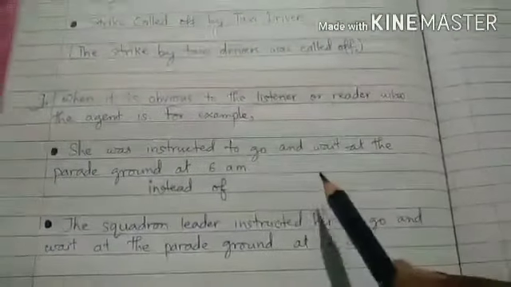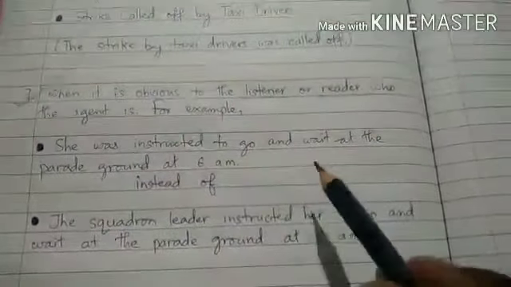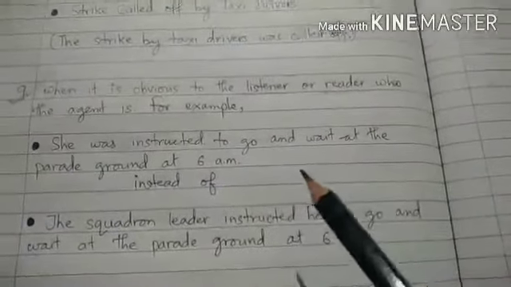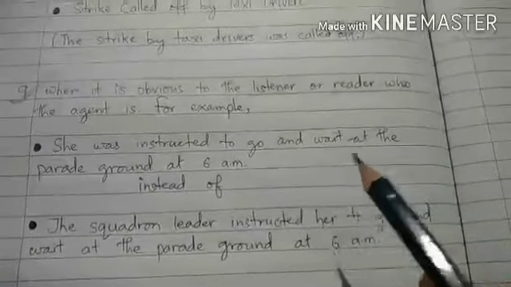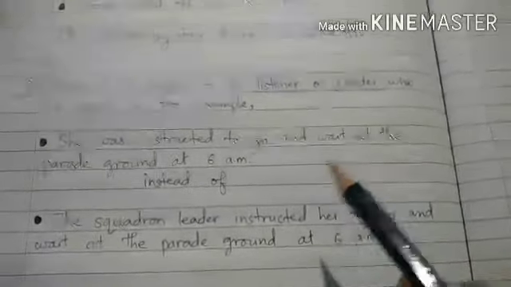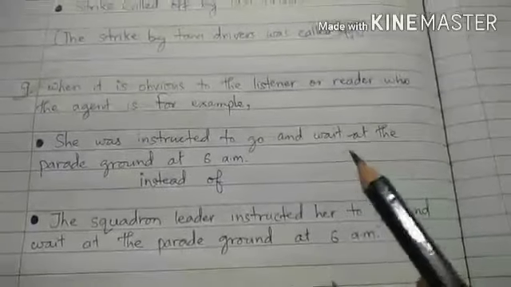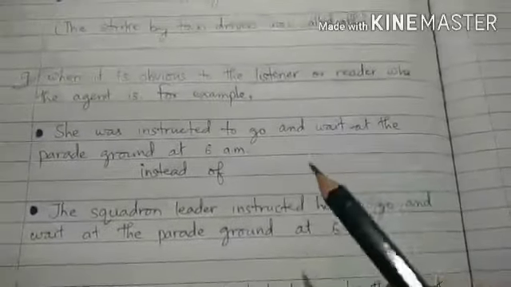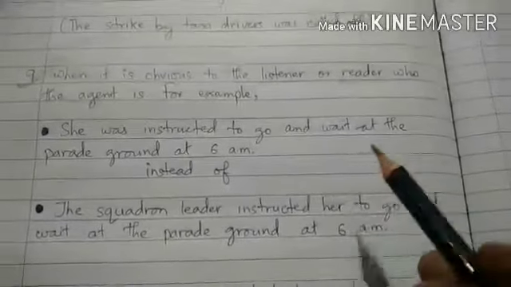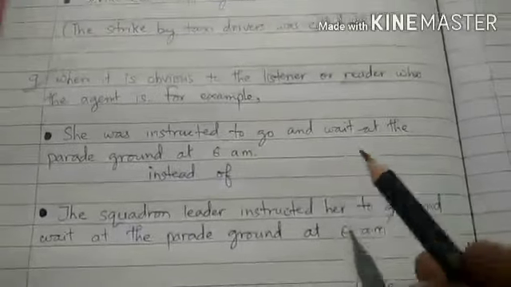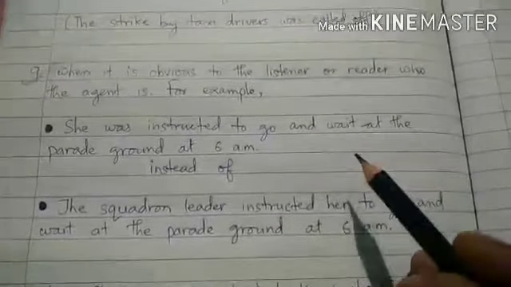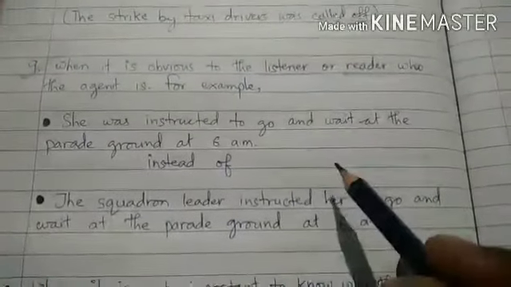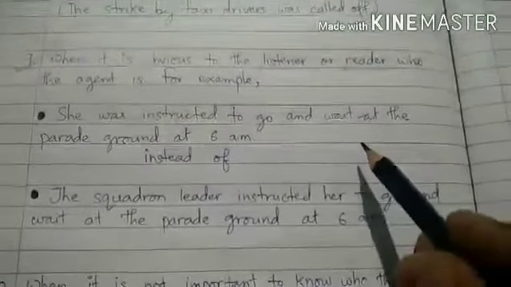We focus only on that person or agent upon which the event or the action has to be performed, by the noun or pronoun, or by the person or thing by whom the action has to be performed. We focus only upon that. That means the listener or the reader, okay.